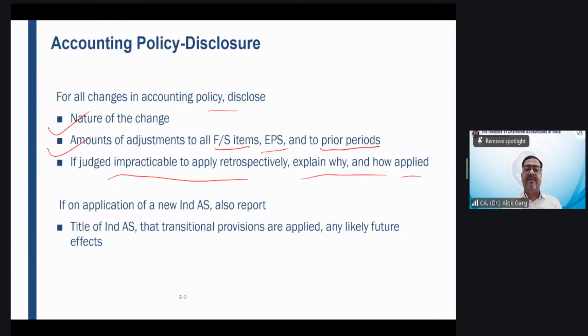If on application of a new Ind AS, also report. If you are applying a new Ind AS and you are changing the accounting policy, you have to give all these facts. But if it is a new Ind AS, you have to report the title of the new Ind AS, for example, Ind AS 116 Leases. What is the transition provision which is applied and what is the likely future effect of this new Ind AS? Okay. Is that clear?